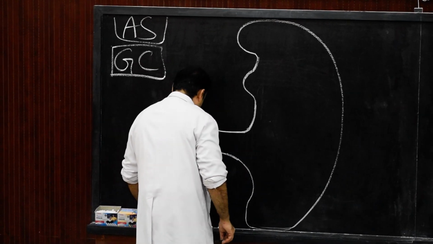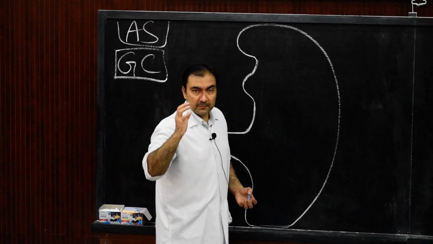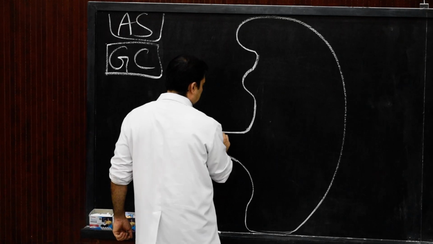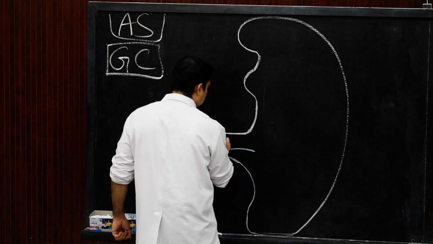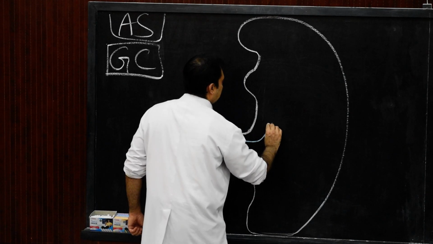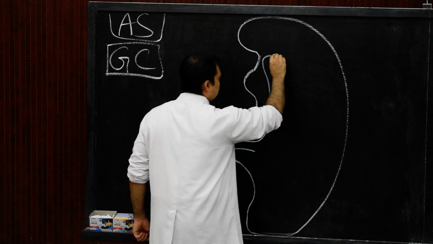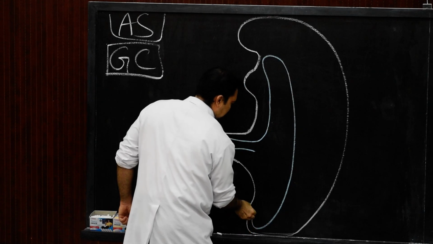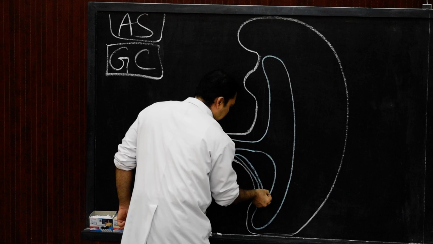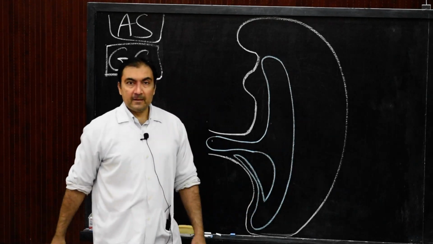Similarly, now we shall be drawing the gut tube, the alimentary tube. This is the gut tube, we know that, and we are going to understand the entire aspect of the gut tube. So this is how the gut tube will be there in the early stages of the embryo.